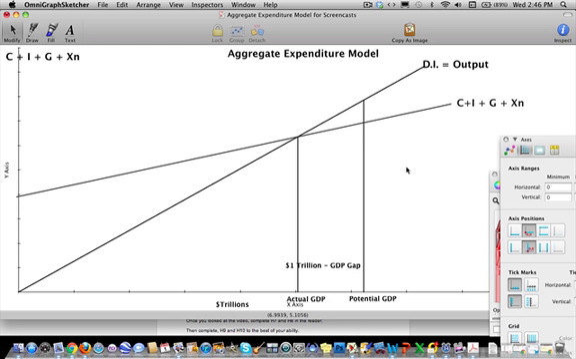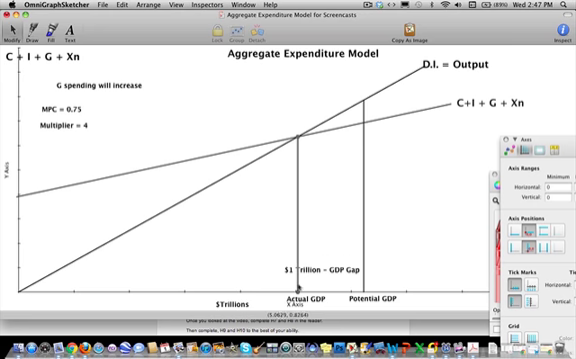But let's look at a situation where the government will want to stimulate the economy. Let's say the government decides to spend in order to stimulate the economy. So government spending will increase. The question is, how much do we want government spending to increase by? Well, if we have a $1 trillion GDP gap, let's assume that our marginal propensity to consume is 0.75. If our marginal propensity to consume is 0.75, our multiplier is equal to 4.